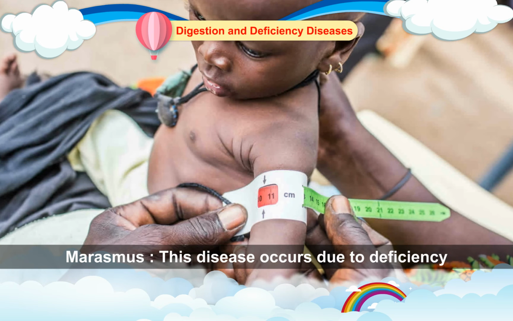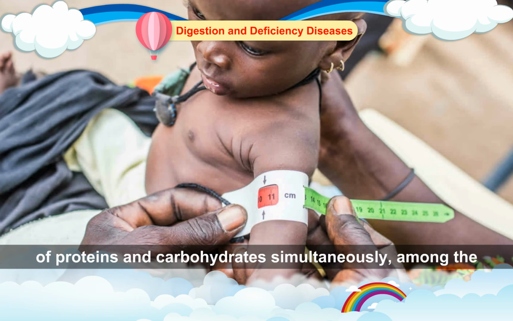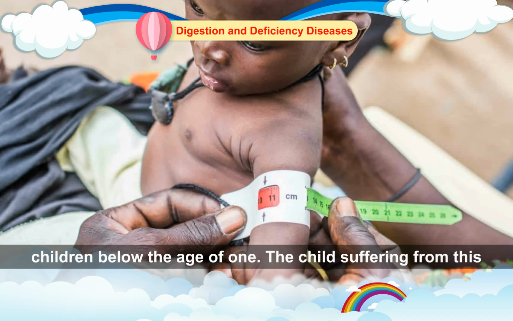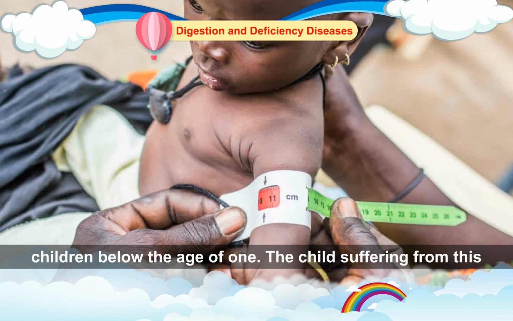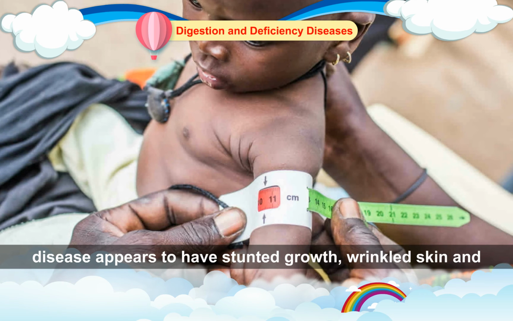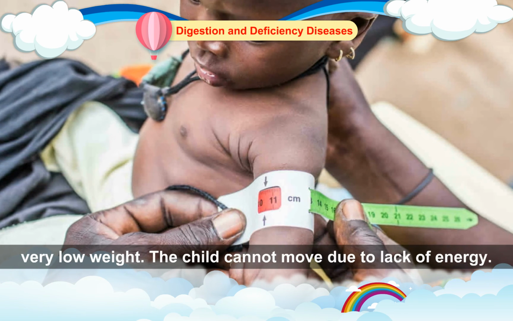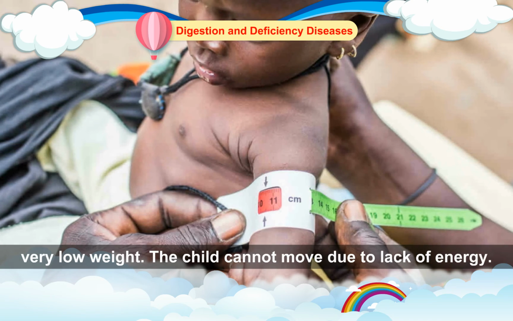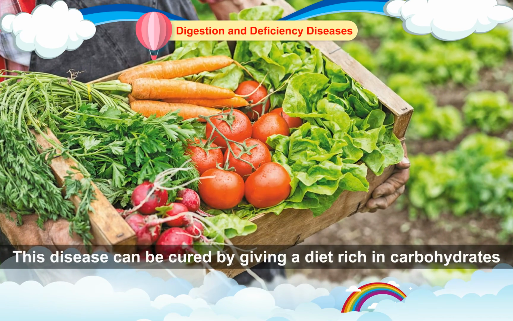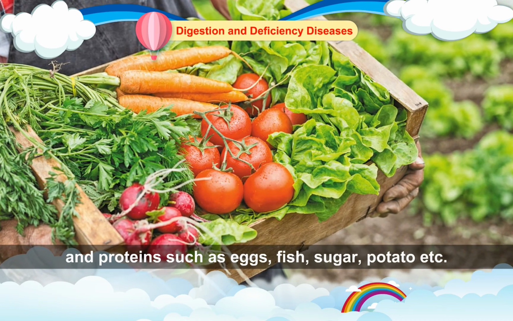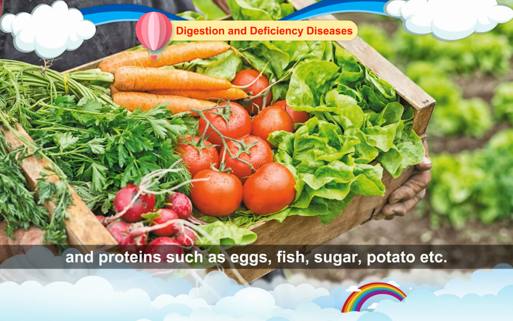Marasmus. This disease occurs due to deficiency of proteins and carbohydrates simultaneously among the children below the age of 1. The child suffering from this disease appears to have stunted growth, wrinkled skin, and very low weight. The child cannot move due to lack of energy. This disease can be cured by giving a diet rich in carbohydrates and proteins such as eggs, fish, sugar, potato, etc.